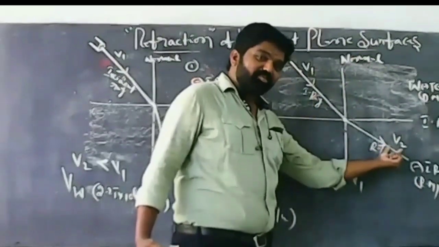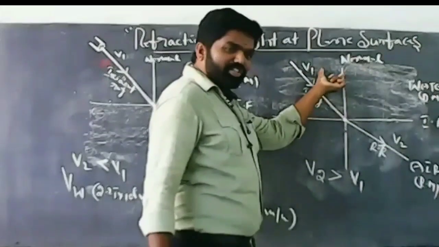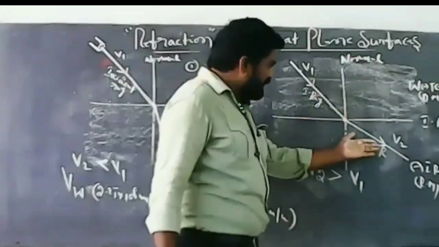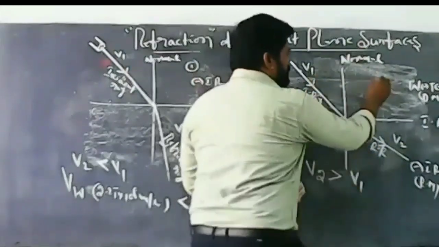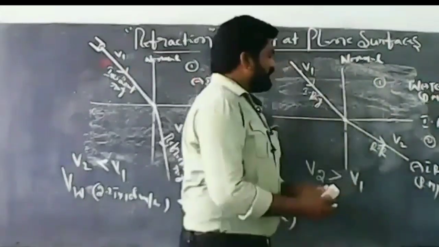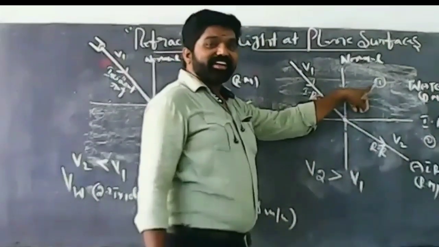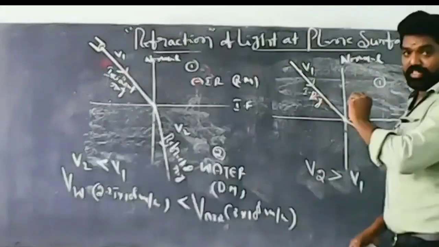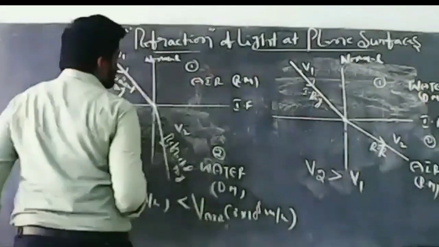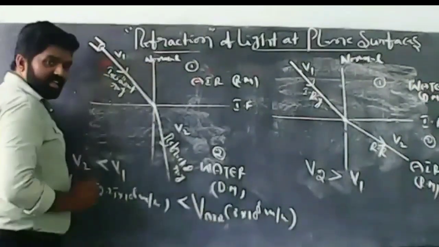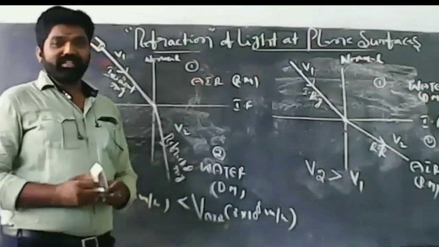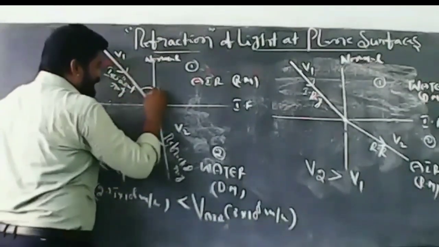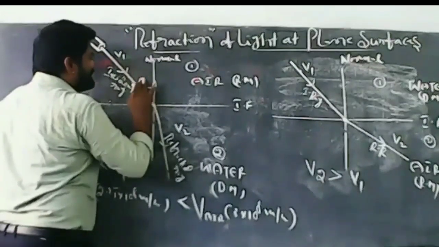The velocity of light in air is more than the velocity of light in water. v2 is greater than v1. Then, suppose this is medium 1 and this is medium 2, this medium 1 is called a denser medium compared with this one. In this situation, see here, this is the normal and the incident ray. Now the angle between the normal and the incident ray is the angle of incidence.